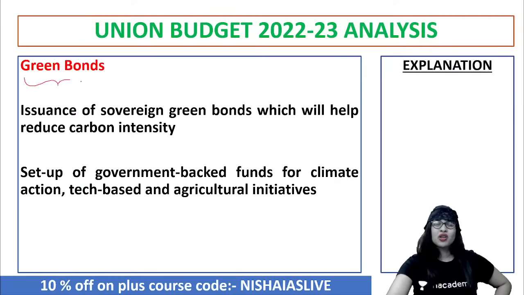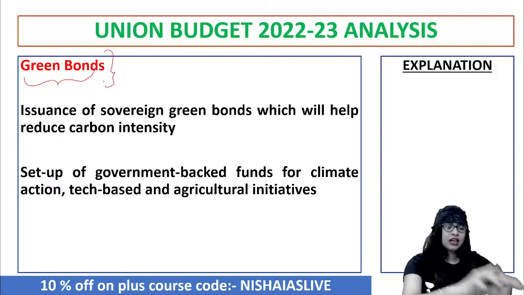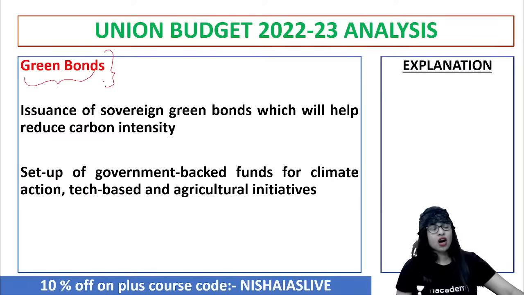Now, the next is with regard to green bonds. In the budget, the government said, let us issue sovereign green bonds. What are sovereign green bonds, guys? Do you think it is logical to have it? You should be knowing what green bonds are. Sovereign gold bond scheme, that is different. Sovereign gold bond is different from sovereign green bond. Don't get confused. Yes?